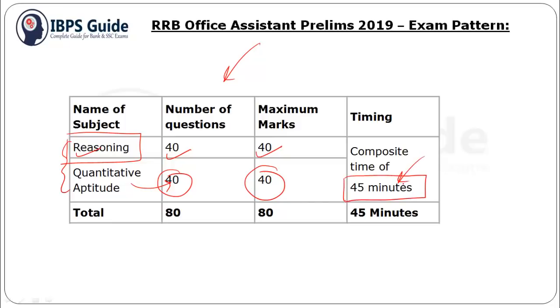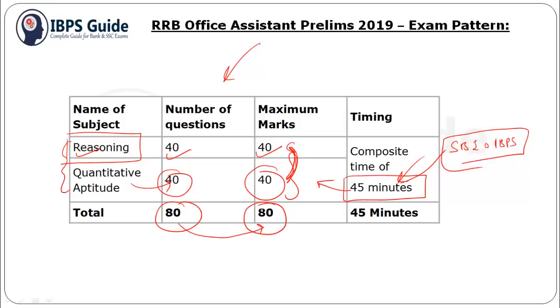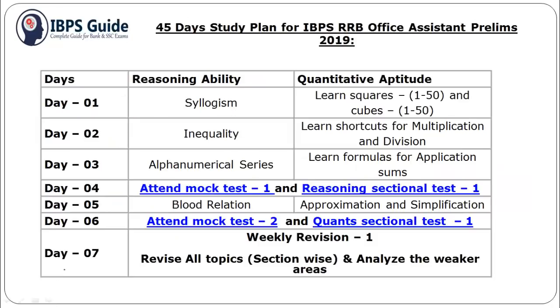been given, unlike the SBI or IBPS PO examination, in which they give separate timing to each section. A total of 45 minutes means that you can switch between sections as you want, and the total number of questions will be 80 and total maximum marks will be 80, and a composite time of 45 minutes has been allocated. So let's proceed. So here is the 45 days study plan, so that you can easily crack your IBPS